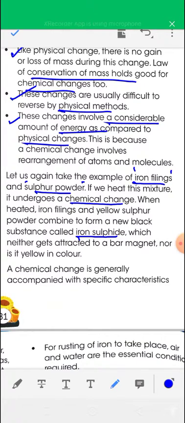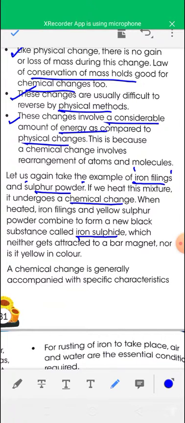So we can conclude that the physical and chemical properties of the newly formed product are different from the substances undergoing the chemical change.